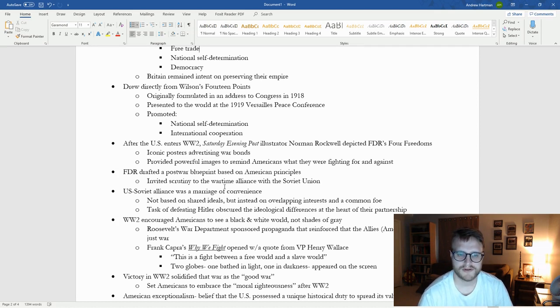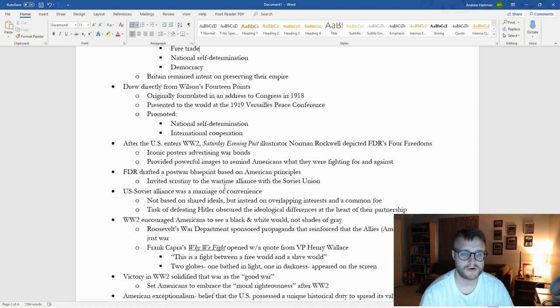And then FDR starts to draft a post-war blueprint for the world based on American principles of self-determination, of equality, of liberty, right, stuff like that, which really draws an eye to the wartime alliance with the Soviet Union, because the Soviet Union has very different ideals and principles from the United States. Speaking of this U.S.-Soviet alliance, it is not an alliance that was made happily. It's a marriage of convenience.